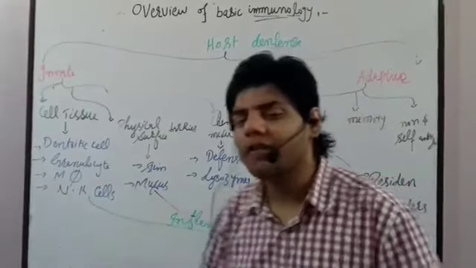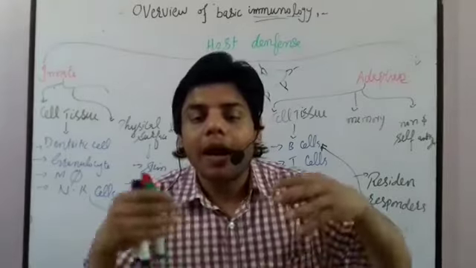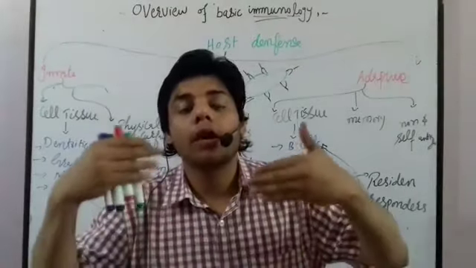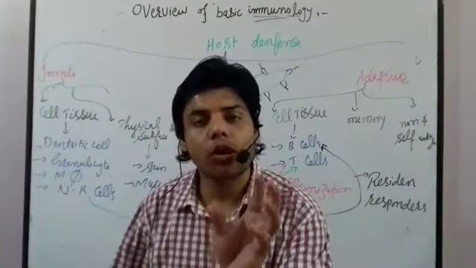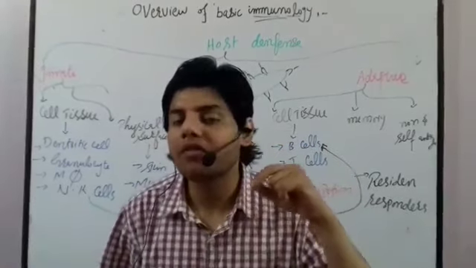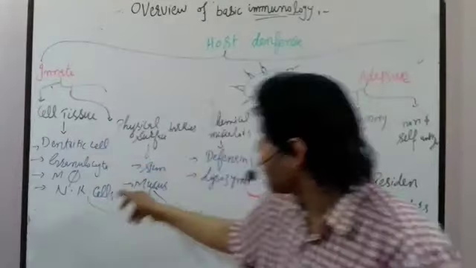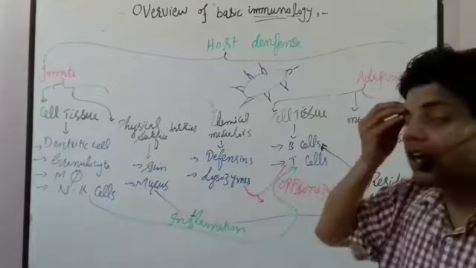What is inflammation? Inflammation is when any part of the body becomes red or swollen, and due to the swelling and redness, we feel pain in that area. This is called inflammation. So in inflammation, these kinds of cells are involved.